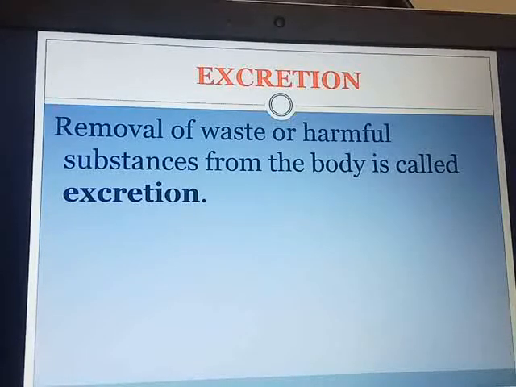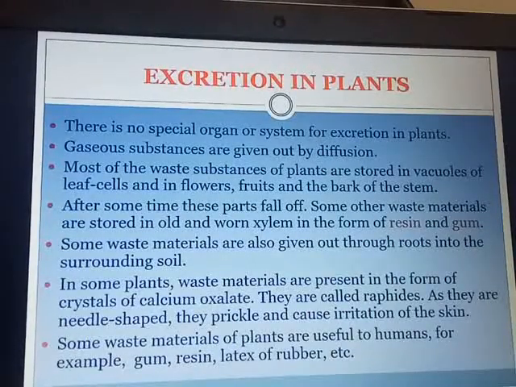We had studied excretion in plants and excretion in human beings. Let us move to the first part, how the waste products are excreted out of the plant body. In the case of plants, there is no special organ or system. We have our excretory system which we are going to study later on, but in the case of plants, there is no special organ. So how are the excretory waste products put out of the plant body? We are going to see different methods.